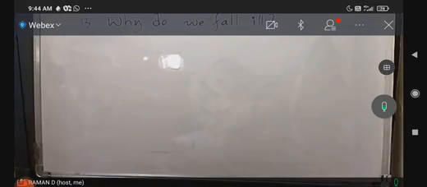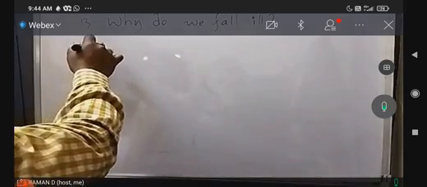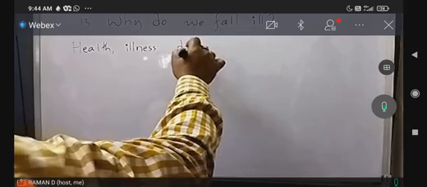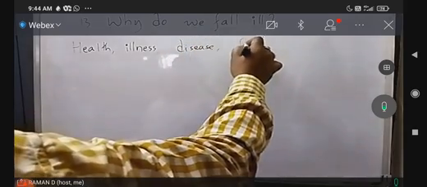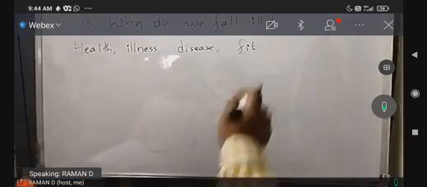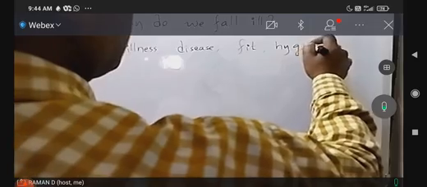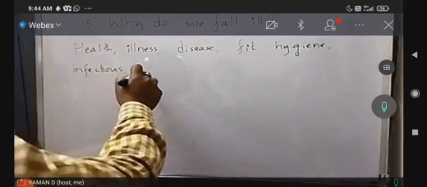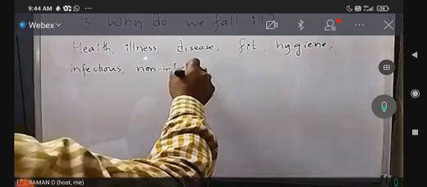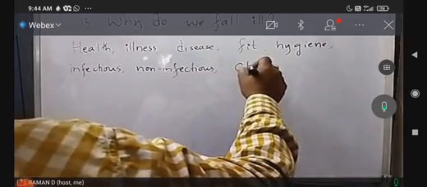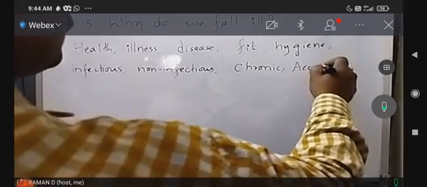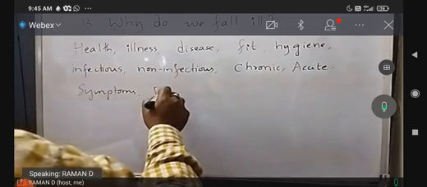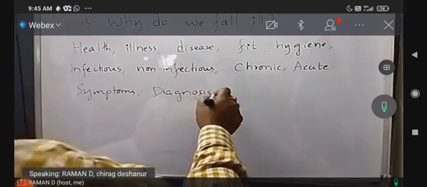We have come across the words health, illness, disease, fit, etc. Hygiene, infectious, non-infectious, chronic, acute, symptoms, diagnosis, prevention.